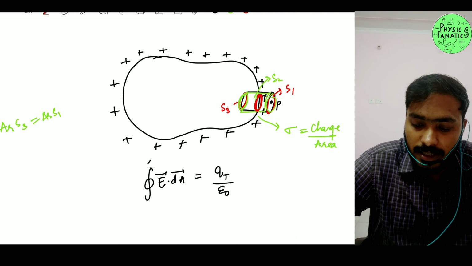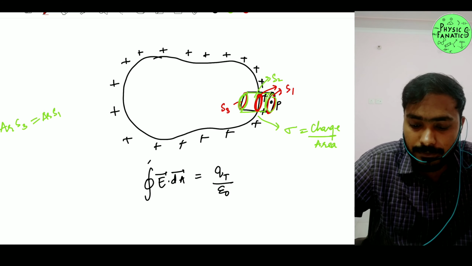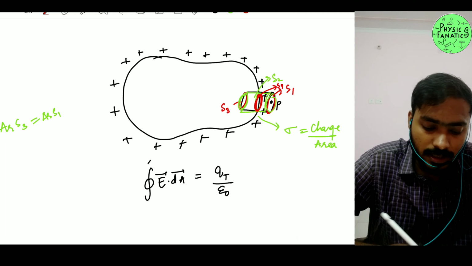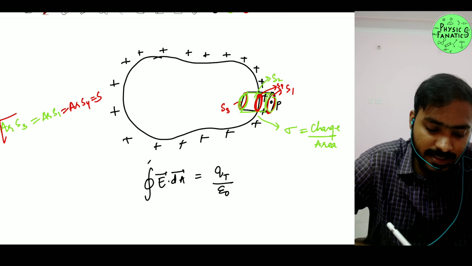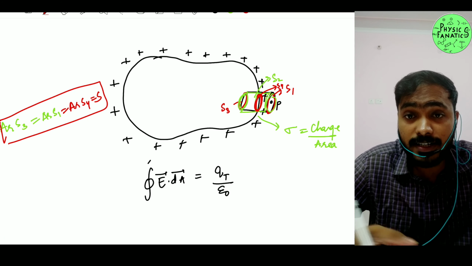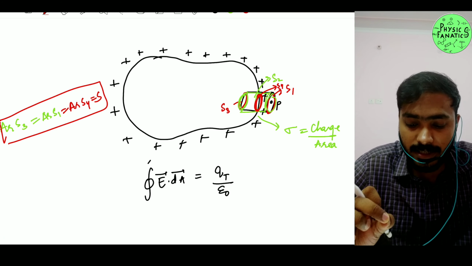All three areas are actually the same. Let me call this S4. The area of S1 is equal to the area of S3 and S4, and let me call this common area S. So all three parts have area S.